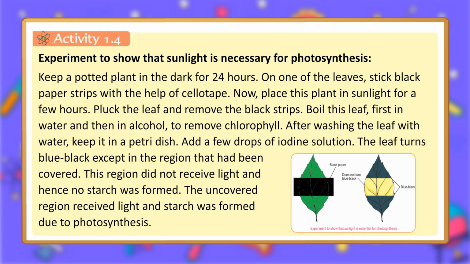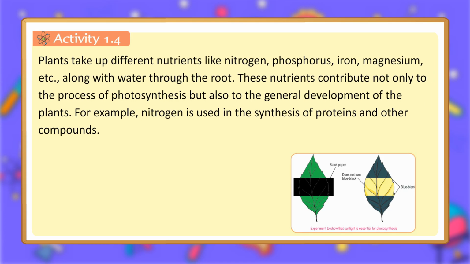Boil this leaf, first in water and then in alcohol, to remove chlorophyll. After washing the leaf with water, keep it in a petri dish. Add a few drops of iodine solution. The leaf turns blue-black except in the region that had been covered. This region did not receive light and hence no starch was formed. The uncovered region received light and starch was formed due to photosynthesis.